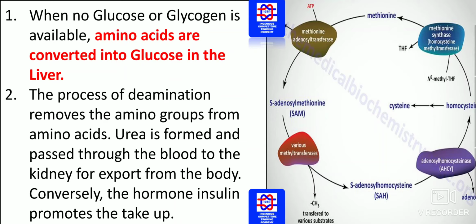Insulin is secreted by what? Insulin is secreted by the pancreas. If there is less secretion of insulin, then you will have a raised blood glucose level, and then you will have diabetes mellitus. Here, whatever picture has been given, please go through this. What is the full form of SAH? S-adenosyl, please go through whatever has been given.